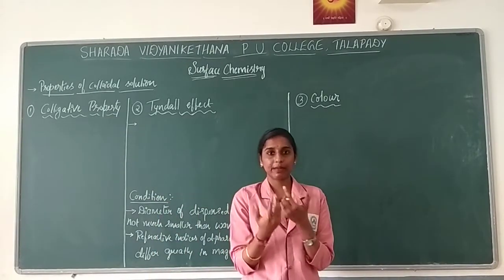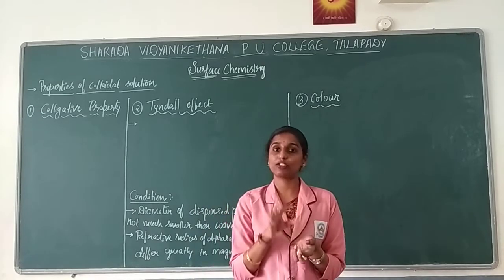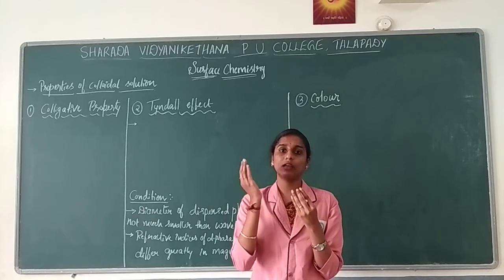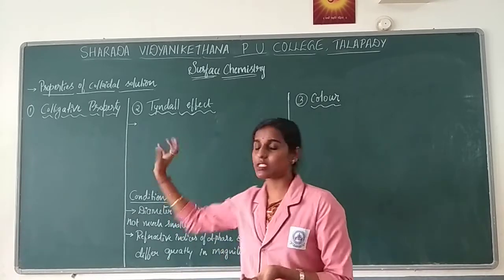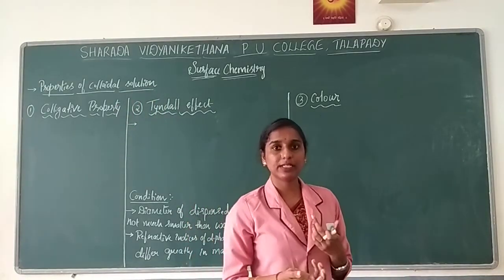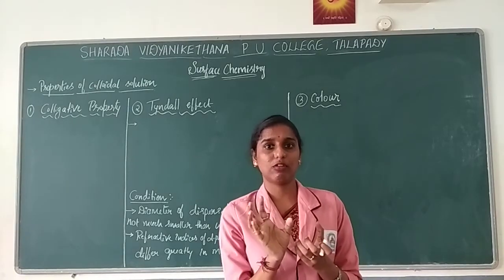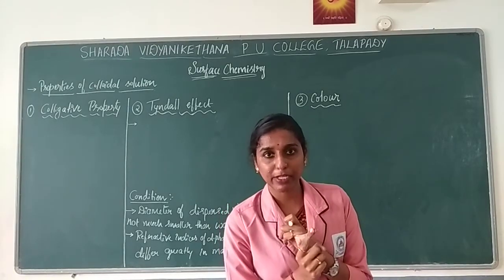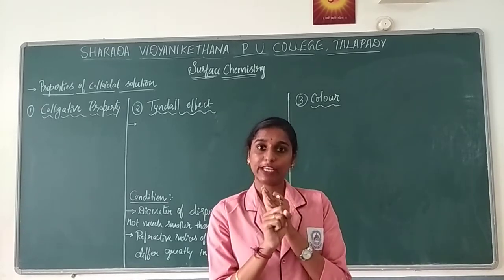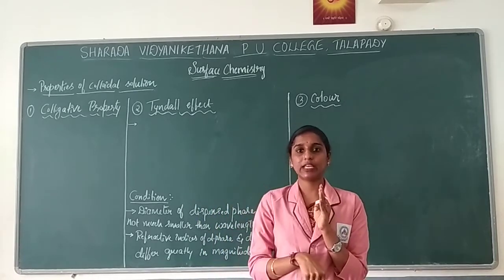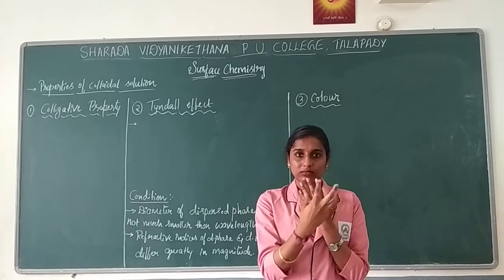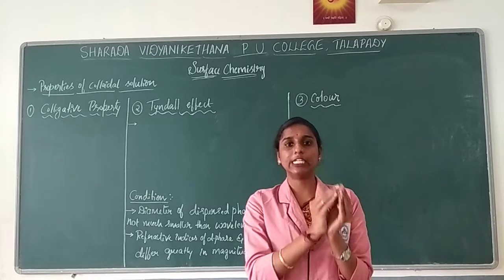Here we are just comparing the difference between true solution as well as colloids, and we are saying what is happening in colligative property in the case of colloids. As I said, colligative properties are nothing but the properties of a solution, which go with osmotic pressure, as well as relative lowering of vapor pressure, elevation in boiling point and depression in freezing point. So freezing point, boiling point, osmotic pressure, as well as vapor pressure.